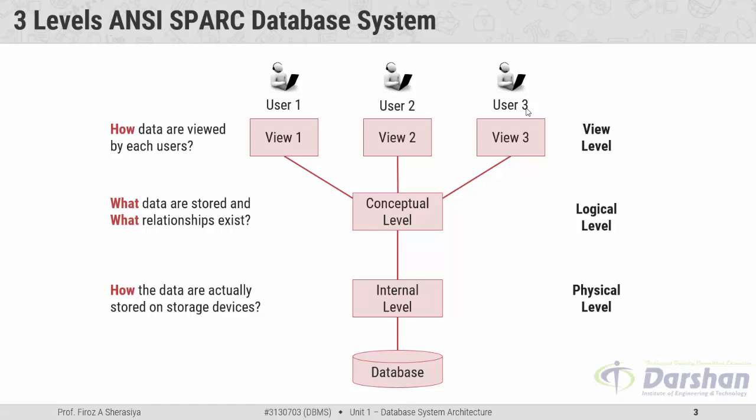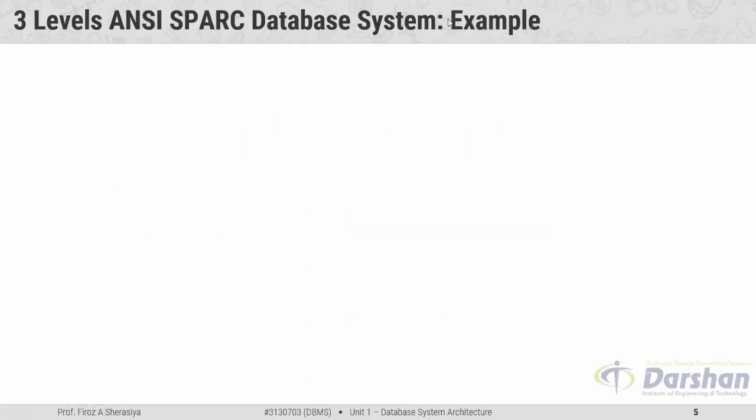So here this database system architecture consists of 3 levels, that is, the internal level, the conceptual level and the view level, and all these 3 levels describe something about the database system. That's why this architecture is known as the 3-level database system architecture. Now let us move further.